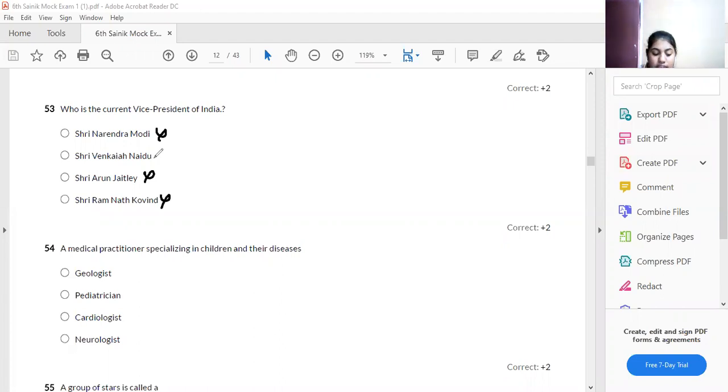No. But who is the correct answer? Sri Venkaiah Naidu. So see, you have to see the news every day. You have to see the news and read the question paper like that. Therefore, option B is your answer.